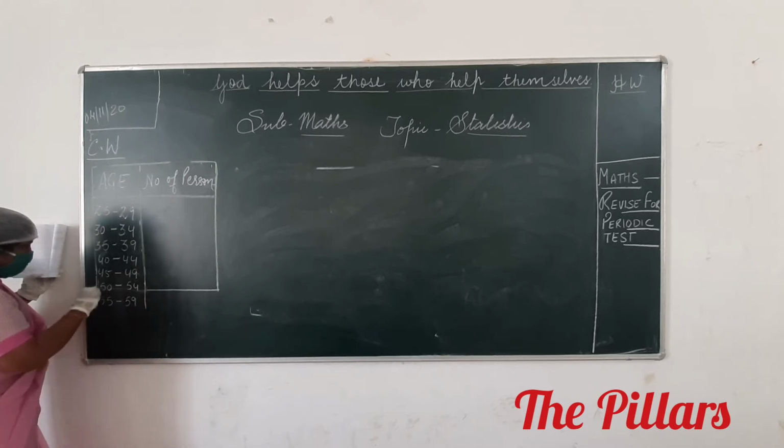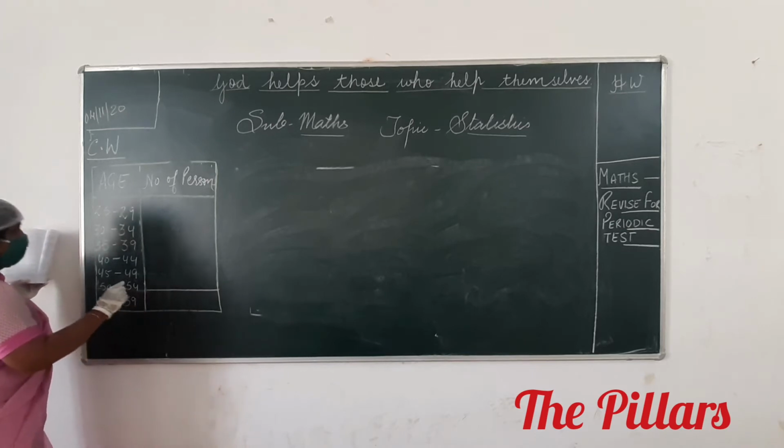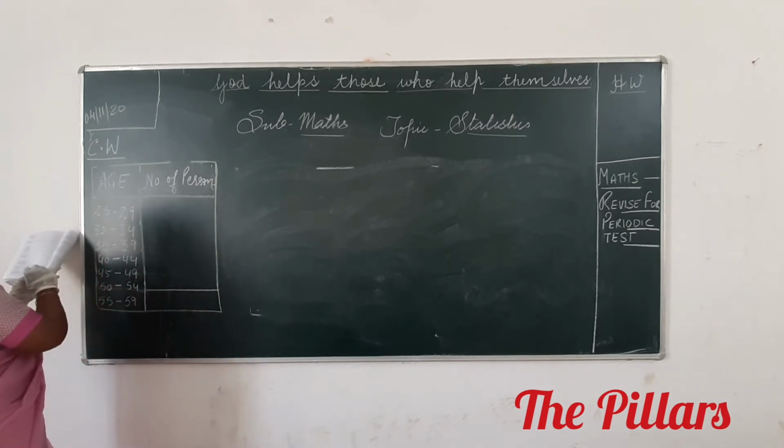What type of class interval is it, children? Inclusive. Very good. This is an inclusive form of class interval.